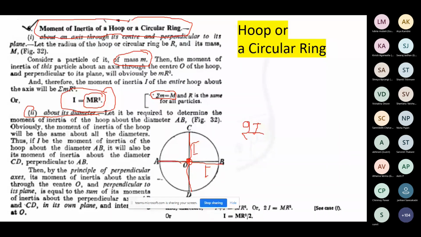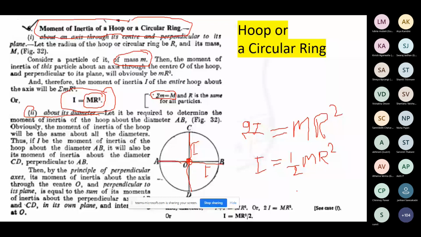You can write down this value over there, and simply you can calculate the value of the moment of inertia as half of mr square. When you are saying that the moment of inertia is found along its diameter, its value is coming to be half of mr square about any diameter, okay. So this is the moment of inertia that we calculated, and that value is coming to be mr square by 2, okay.